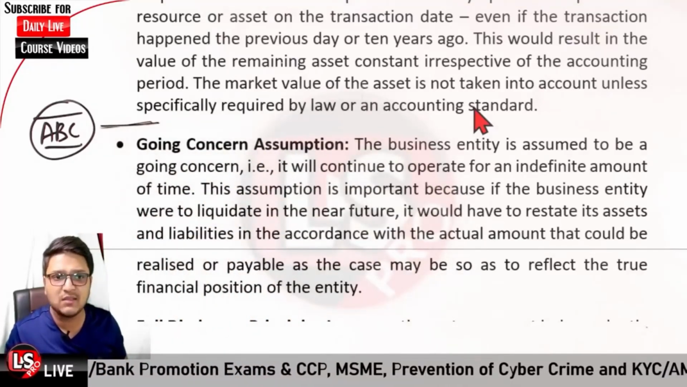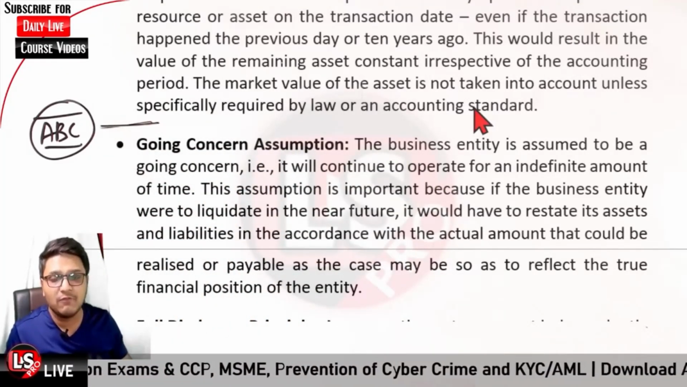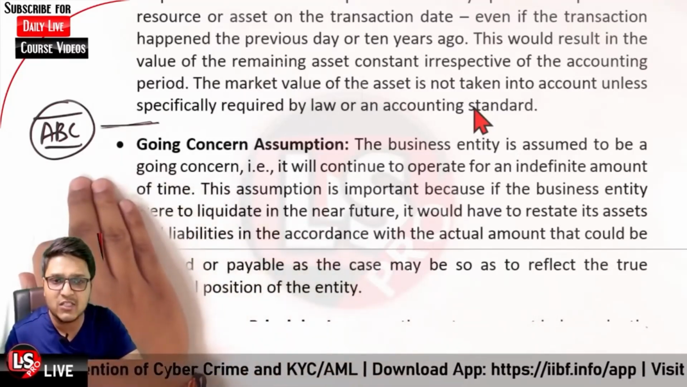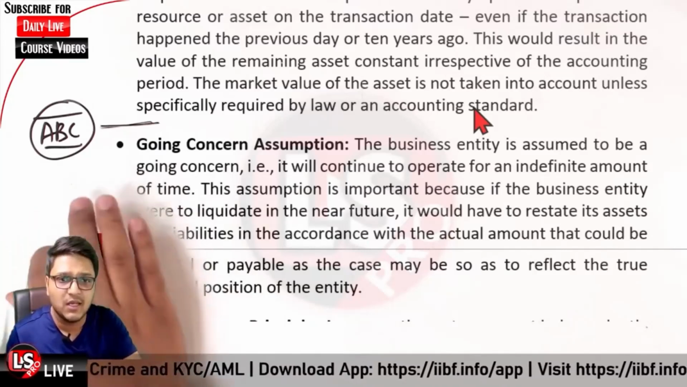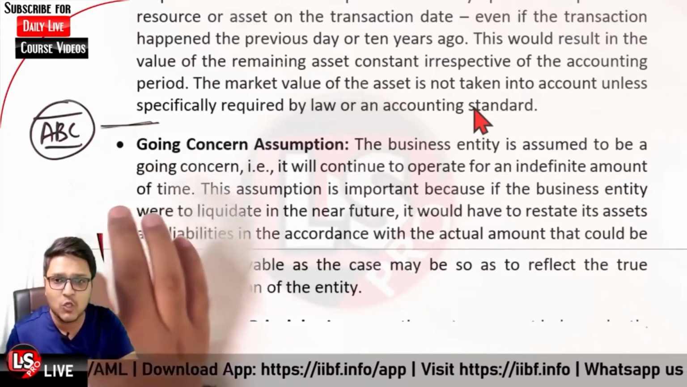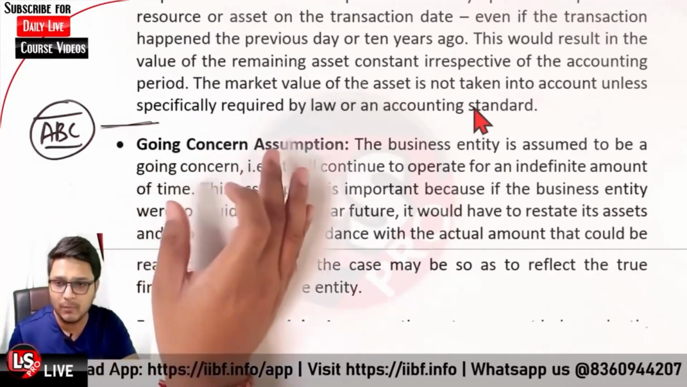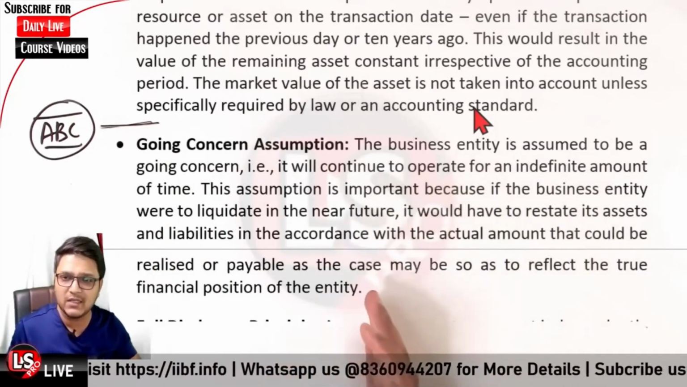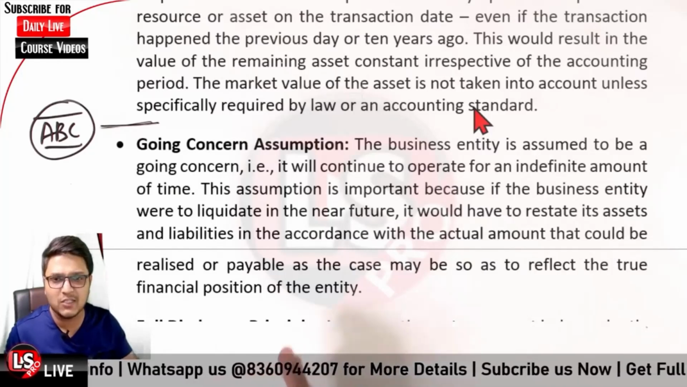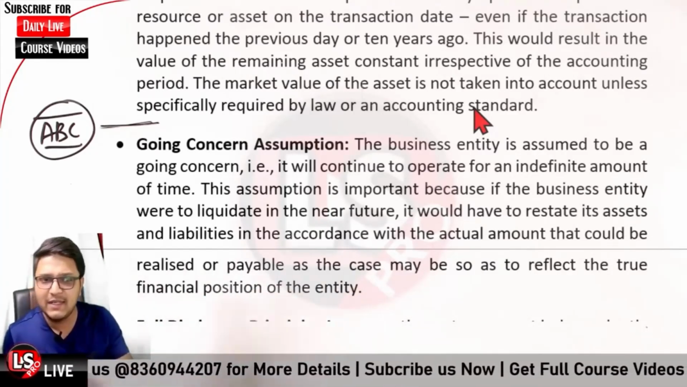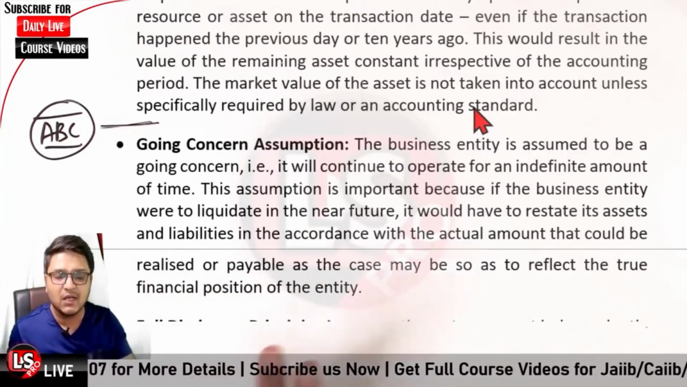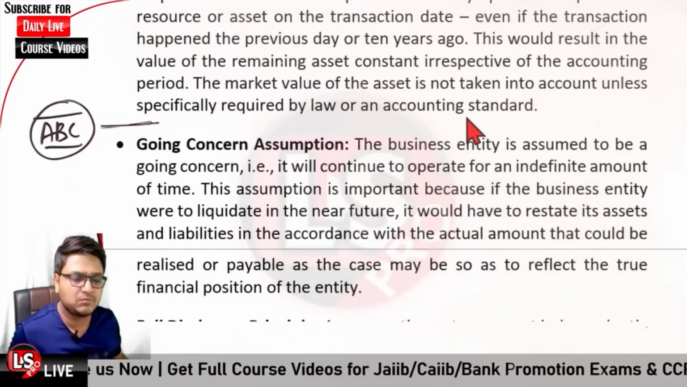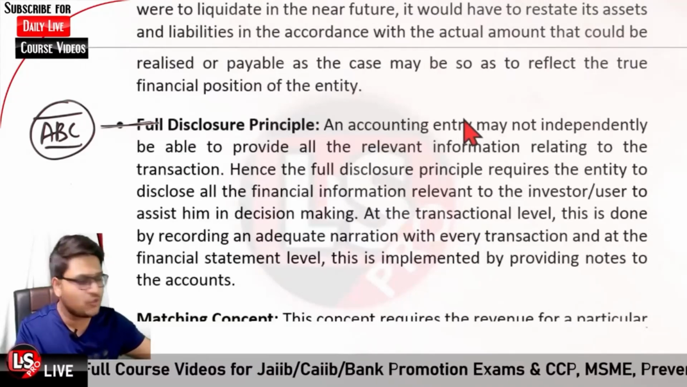Why is this assumption there? This assumption is important because if the company is to be liquidated in the near future, then all the assets and liabilities of the company are to be valued at the actual amount. If a concern is going to be liquidated, it is to be valued at the present cost, not at the historical cost. That is the point behind it, that we consider a concern to be a going concern when we are setting it up. Okay, that is regarding the full disclosure principle.